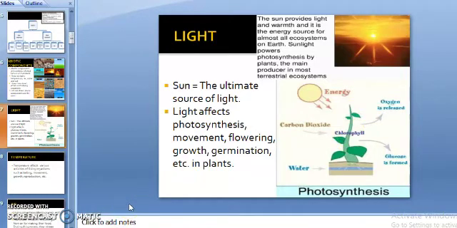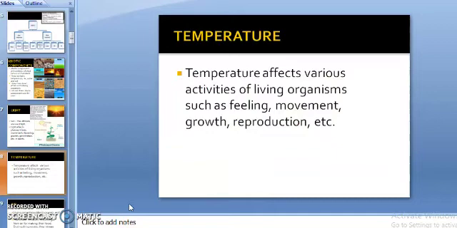Now see the next abiotic component, that is temperature. Temperature affects various activities of living organisms such as feeding, movement, growth, reproduction, etc.